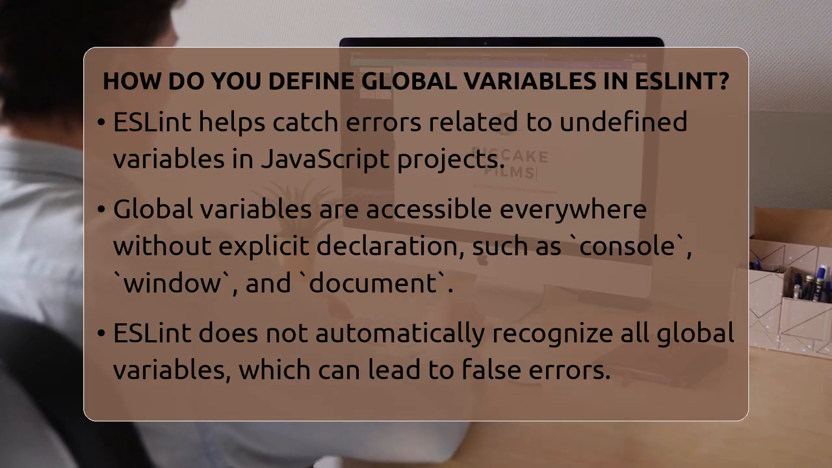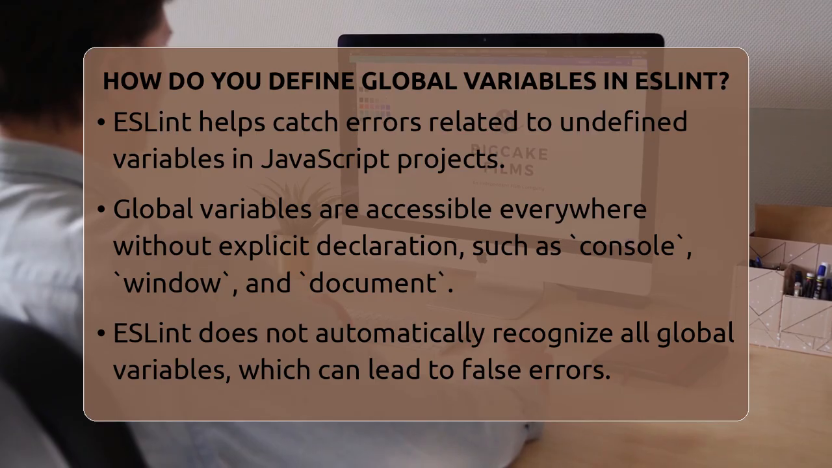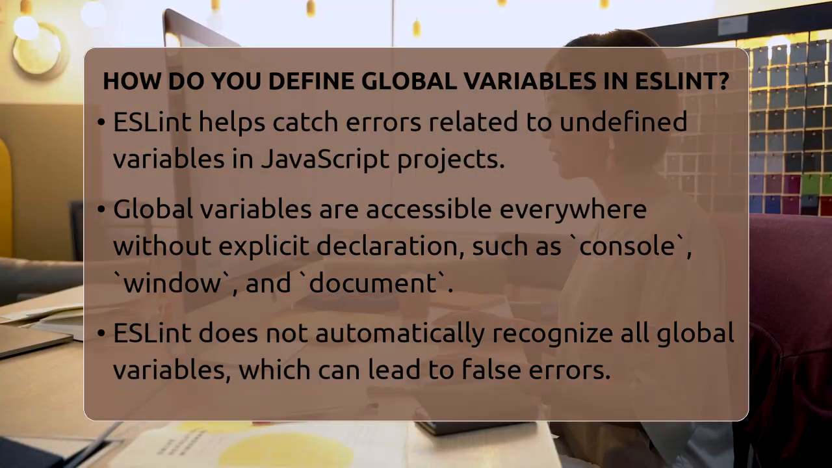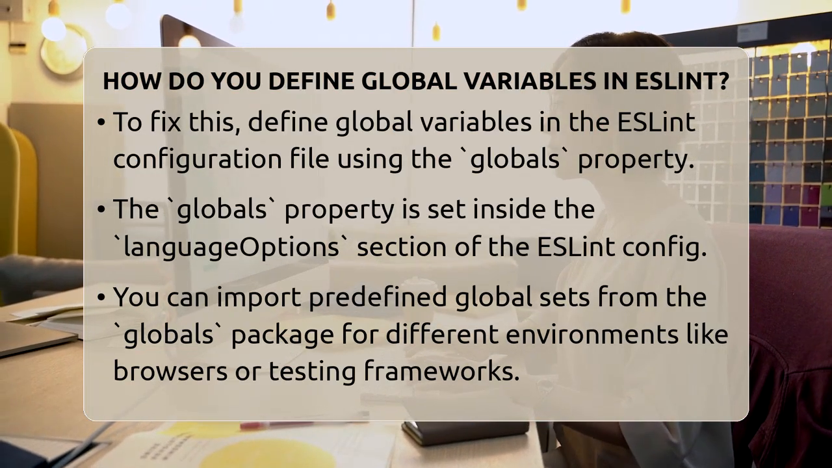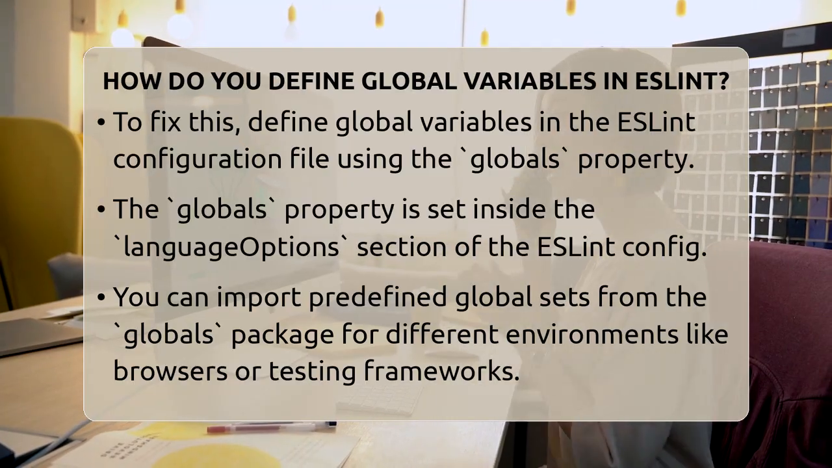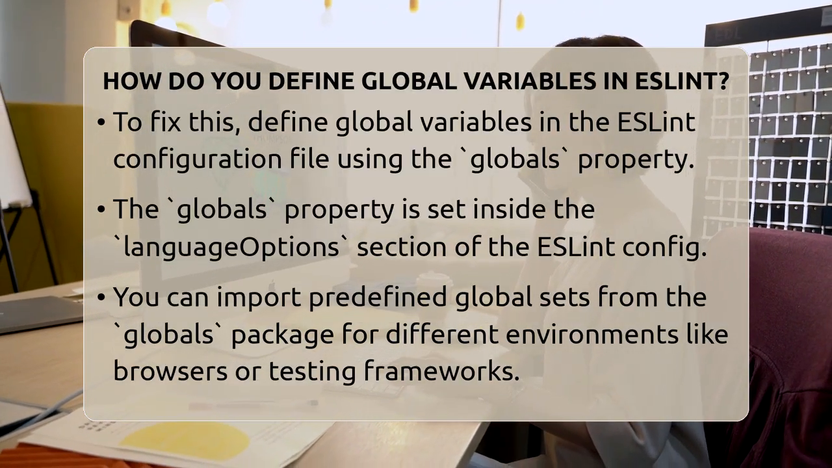This is super helpful when you're working with code that runs in browsers or testing environments. In JavaScript, global variables are those available everywhere without needing to declare them in each file. Think of variables like console, window, or document. These are built-in globals in browsers. But ESLint doesn't automatically know about all of them. So, if you use them without telling ESLint, it might flag them as errors.